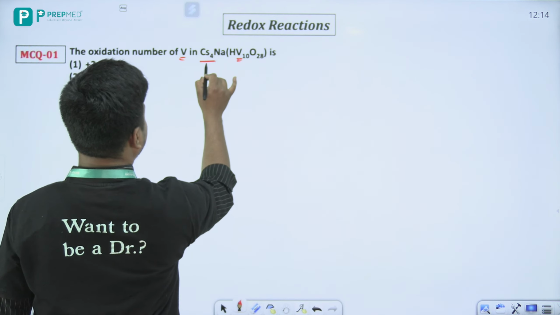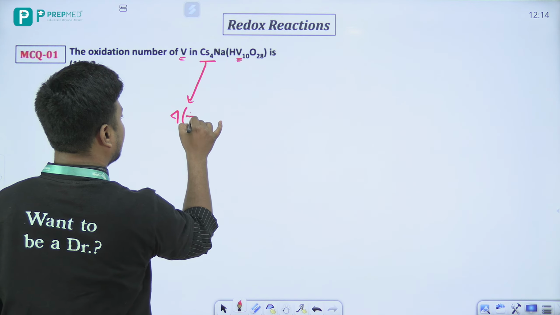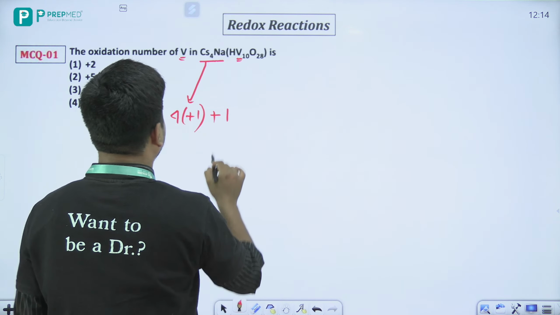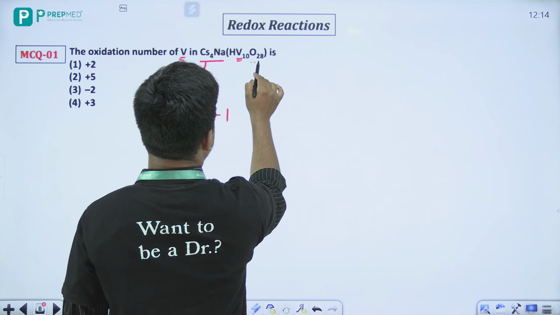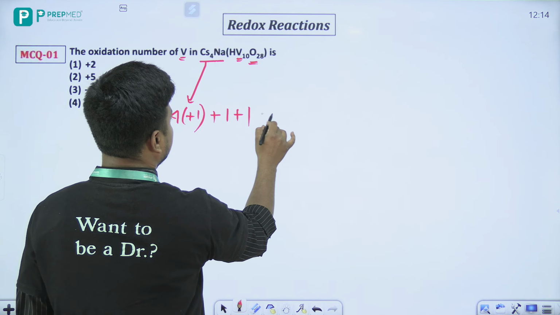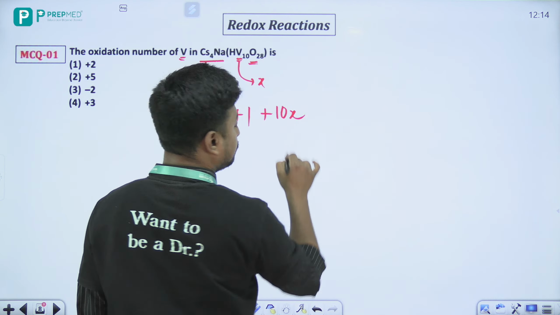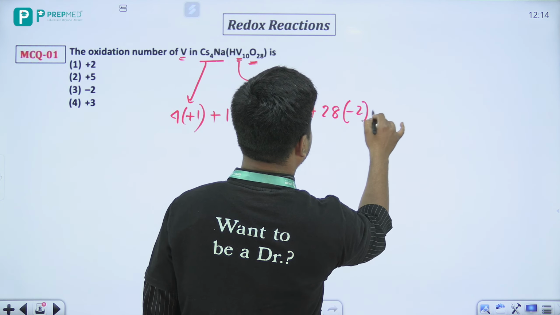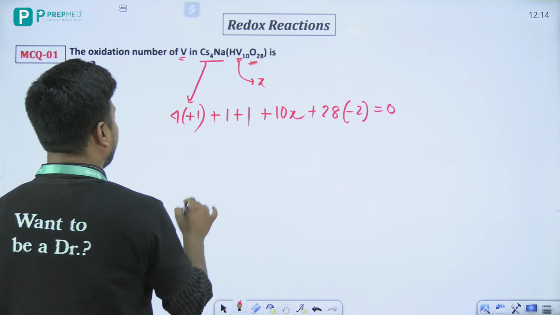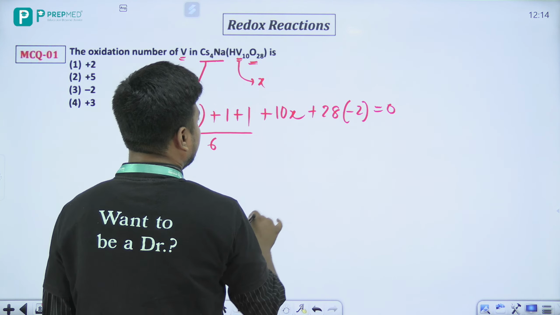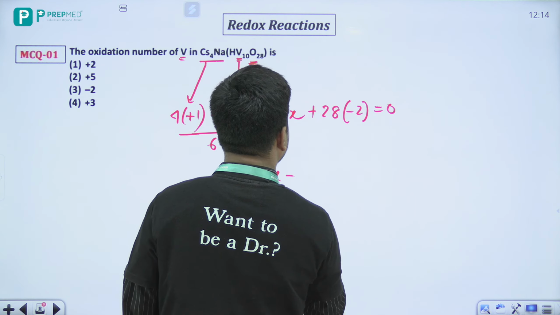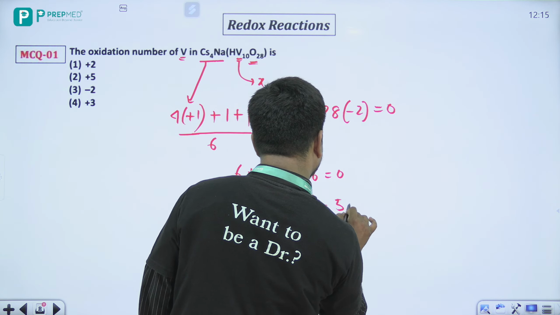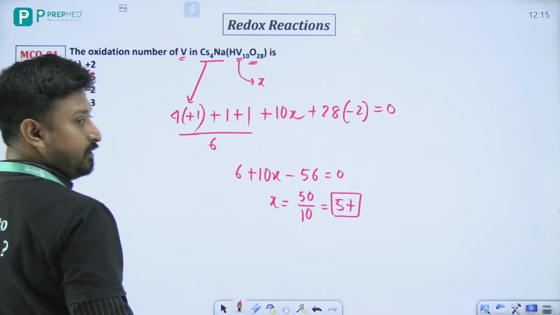Look here, cesium is 4 into +1, since cesium is a group 1 element. Plus sodium, a group 1 element, will also be +1. Hydrogen, since oxygen is here, we will take +1. Vanadium, let's say it is x, so this will be 10x. Then oxygen, 28 into -2, is equal to 0. So 4 + 1 + 1 is 6, so 6 + 10x - 56 is equal to 0. Remember, x will be 50/10, that is equal to 5+. So the correct answer is option number 2, 5+.